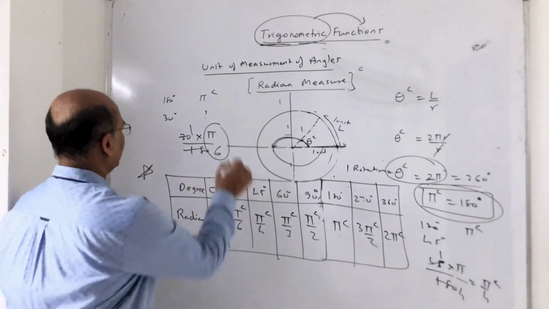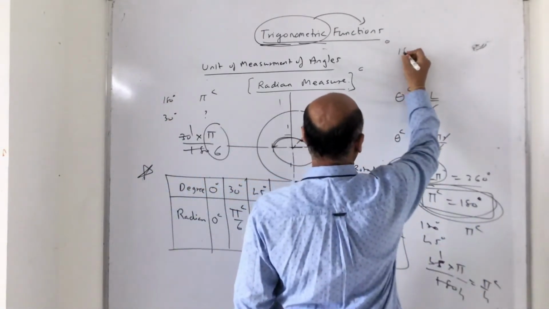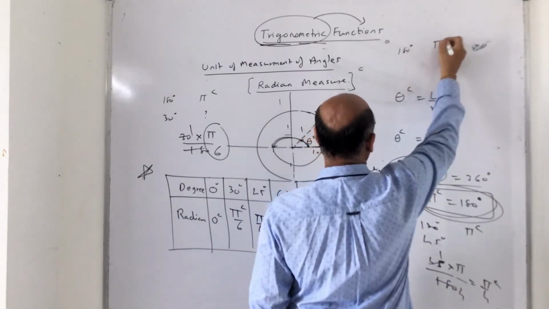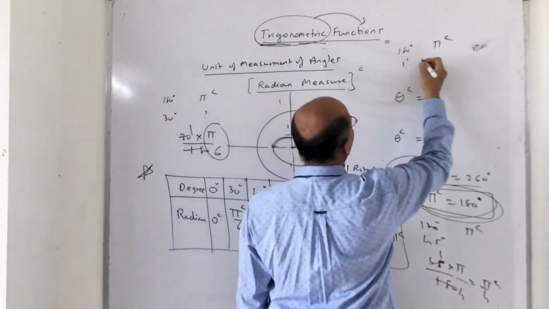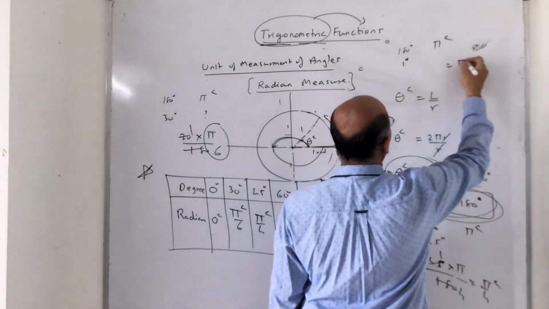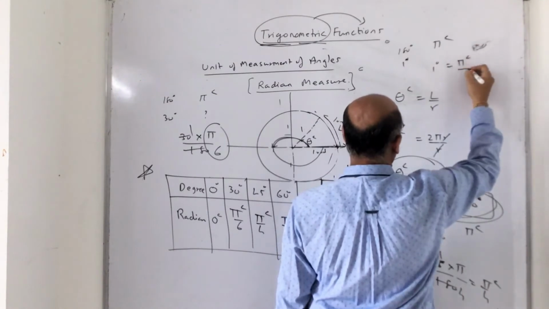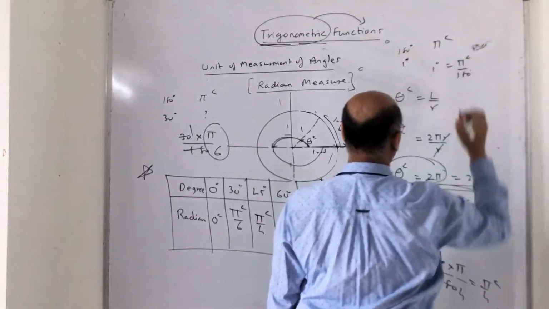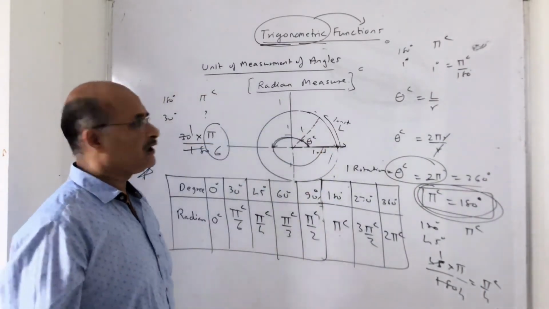See exactly what I am doing. If I say 180 degree is pi radians, try to understand. So how much is 1 degree? 1 degree is what? Pi radian upon 180. So that means whenever you have 1 degree, it is pi upon 180, right?